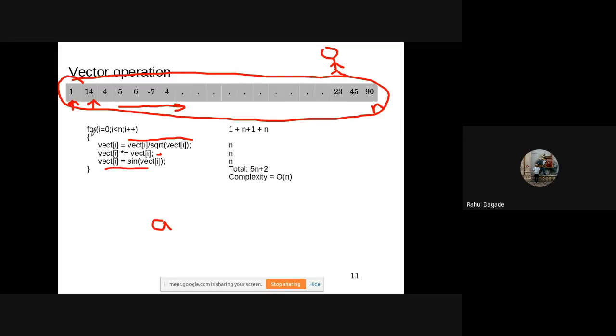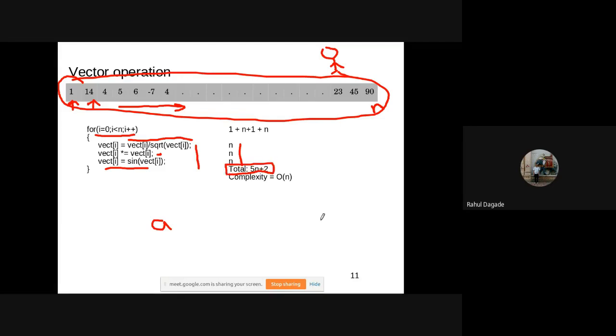Now we know, if we use the frequency count method, that this for loop is executed 1 plus n plus 1 plus n times. These three operations are executed n times each, that is 3n times. So in total it is executed 5n plus 2 times.